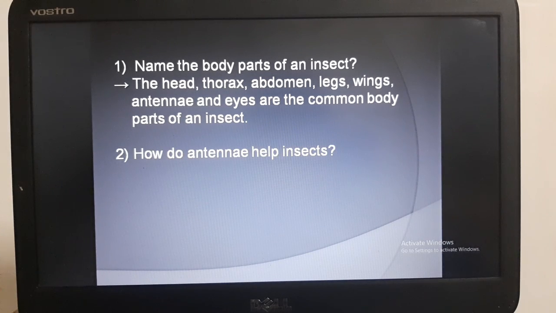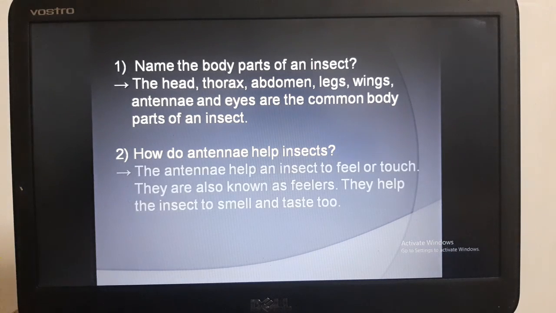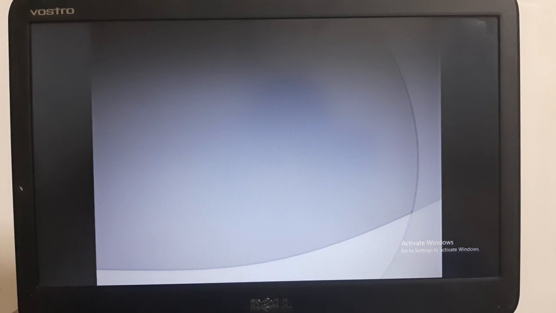Question number 2. How do antenna help insects? The antenna help an insect to feel or touch. They are also known as feelers. They help the insect to smell and taste too. Okay, students. Then we move on. Question number 3.